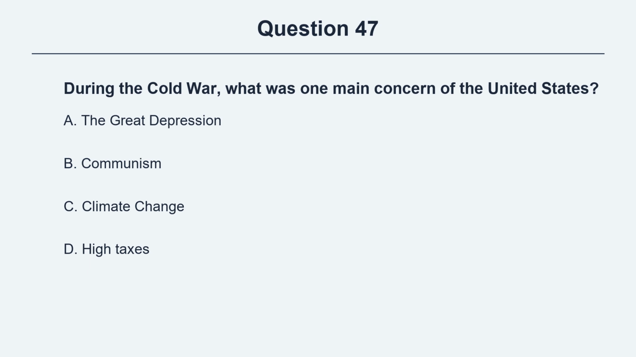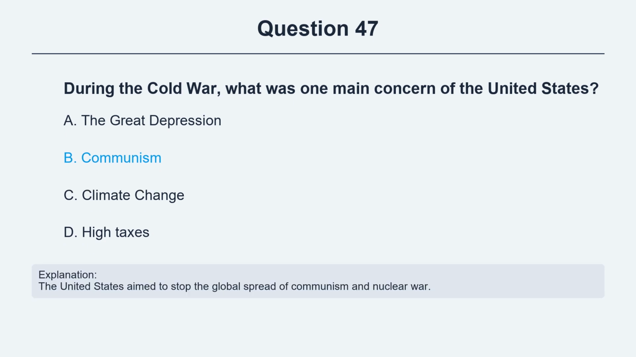Question 47. During the Cold War, what was one main concern of the United States? Option A, the Great Depression. Option B, communism. Option C, climate change. Option D, high taxes. The correct answer is option B, communism. Explanation. The United States aimed to stop the global spread of communism and nuclear war.